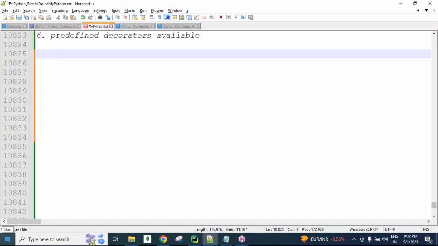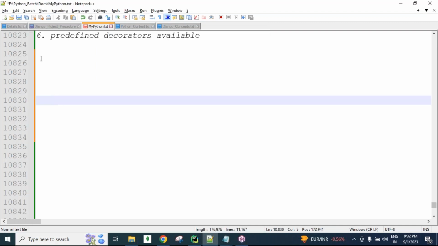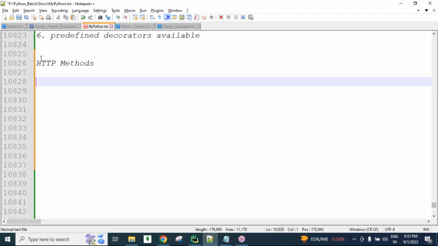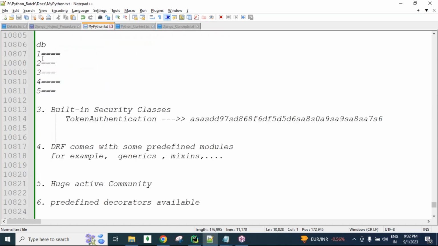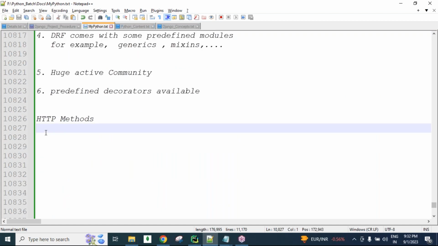Here, what is an API? What is a REST API? How do we create REST APIs? We need to get the basic terminologies. Before that, there are some more points about HTTP methods. In the database, we have records.